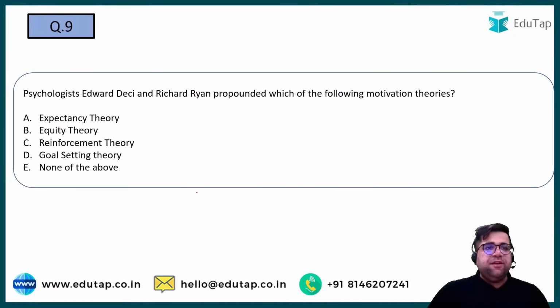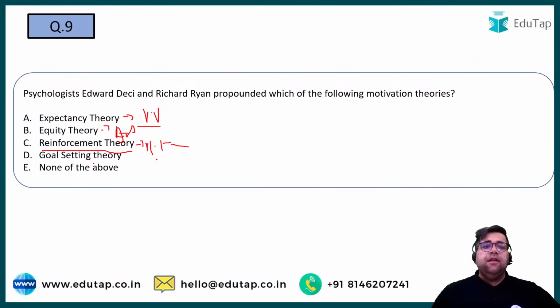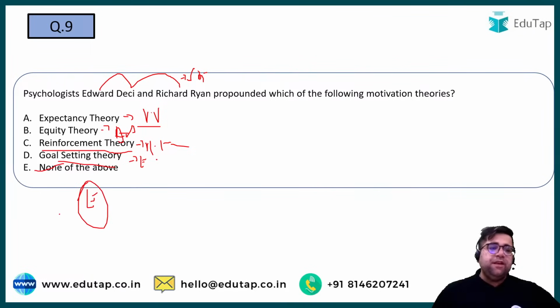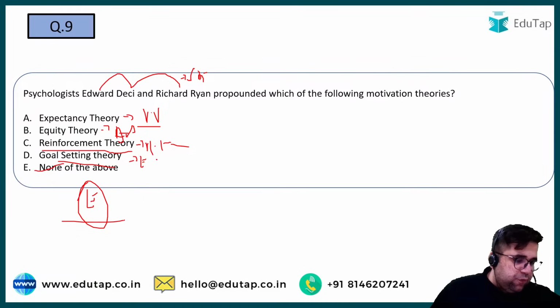Let's move forward to the 9th one. Psychologists Edward Deci and Richard Ryan have propounded which of the following motivation theories? Expectancy theory, no, because this was given to you by the very famous Victor Vroom. Equity theory was given to you by Adams, right? John Stacey Adams, his full name. Reinforcement theory was given by B.F. Skinner. Goal setting theory, Edwin Locke. So none of the above looks correct to me, because Edward Deci and Richard Ryan have given you self-determination theory, which was not mentioned. So the answer will be option number E. Right? All of you, yes, you are all going with E.